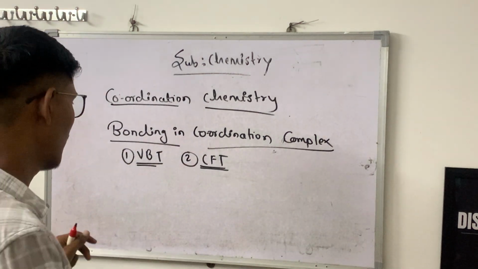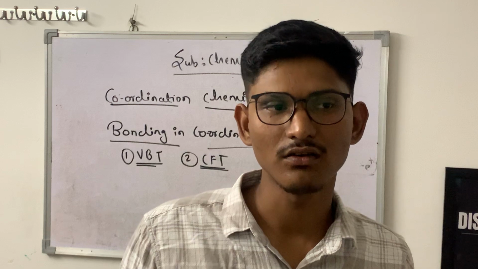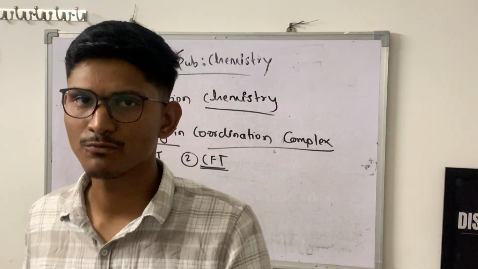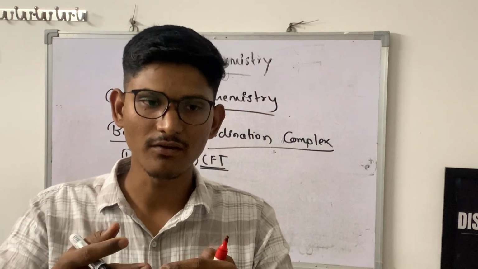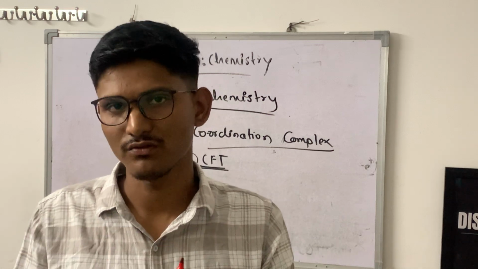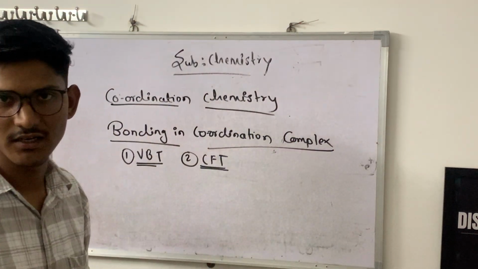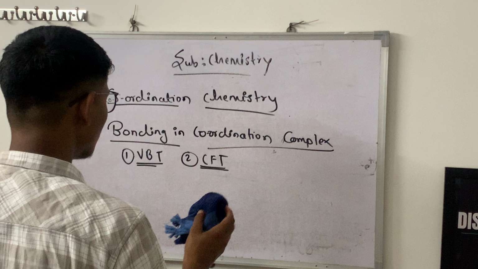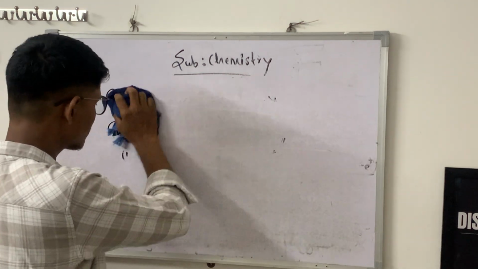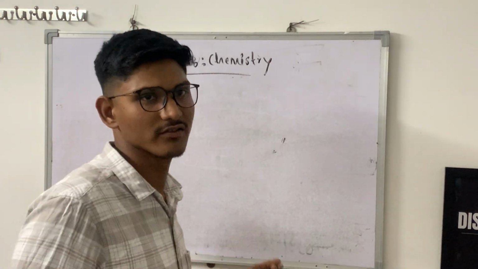I will explain the concept of why metal complexes are high spin complexes or low spin complexes, why pairing of electrons occurs with some ligands, and why some ligands are not able to pair the electrons. That concept I will discuss here. With the help of VBT and CFT, I will explain that concept. So now let's discuss VBT first. I have to introduce you to some points from VBT, then I will use those points to explain my concept.